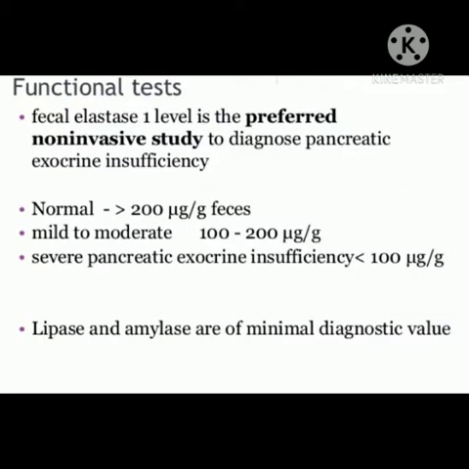In the case of functional tests, fecal elastase-1 level is the preferred non-invasive study to diagnose pancreatic exocrine insufficiency. Normal is above 200 mcg per gram of feces, mild to moderate is 100 to 200 mcg per gram, and severe pancreatic exocrine insufficiency is less than 100 mcg per gram. Lipase and amylase are of minimal diagnostic value.